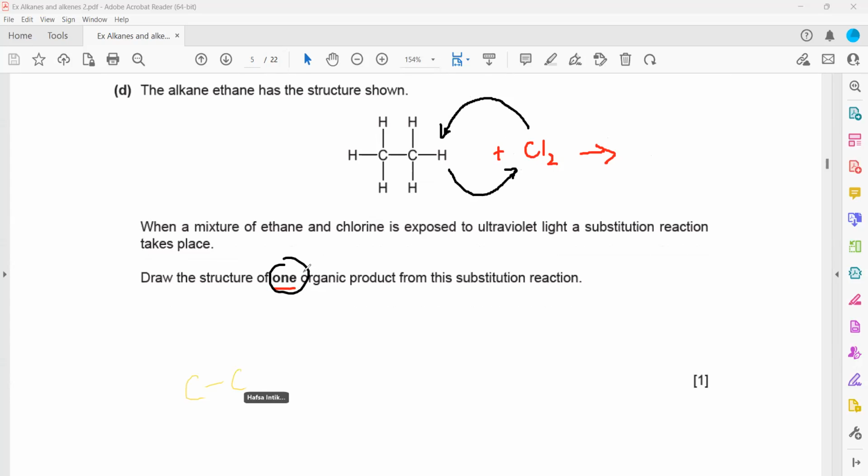Organic product means a product which contains carbon. Use different positions, don't overlap on the image. If someone is drawing at one place, use the other part of the screen.